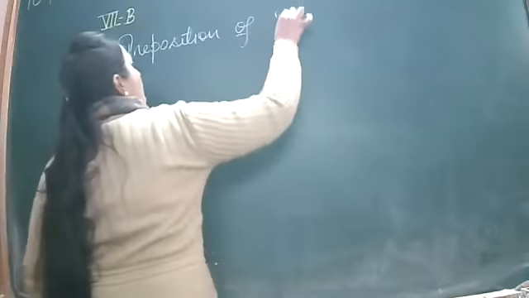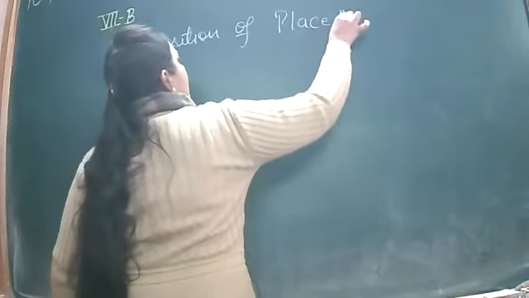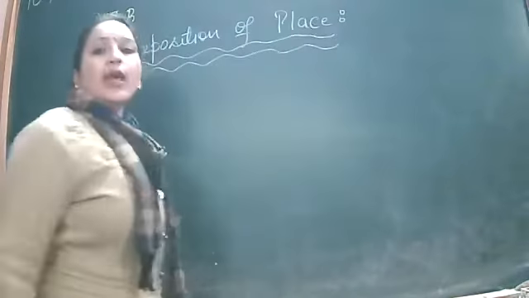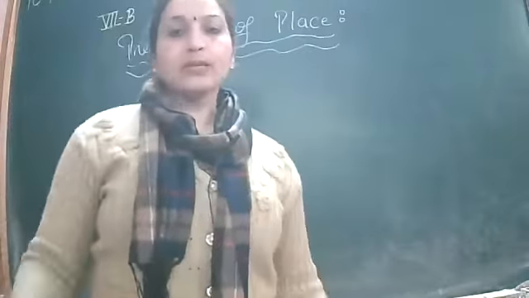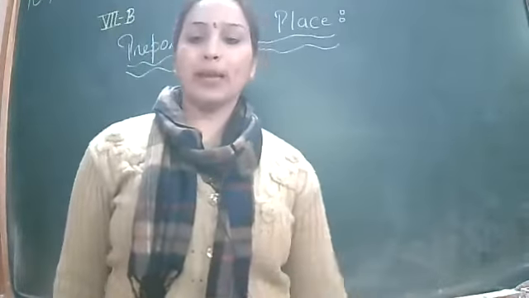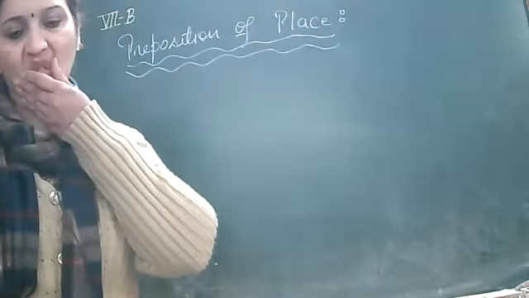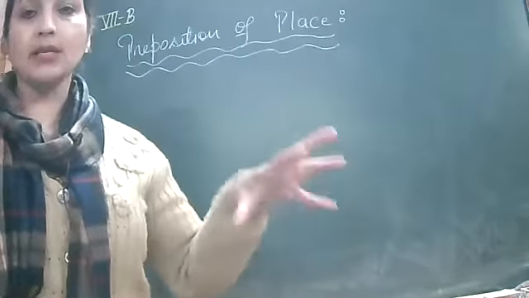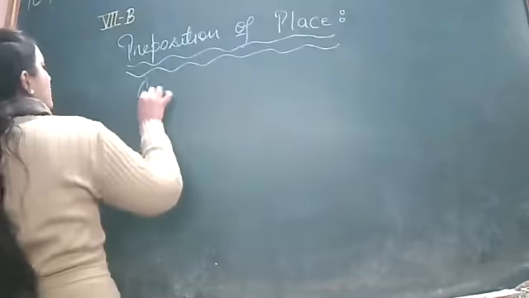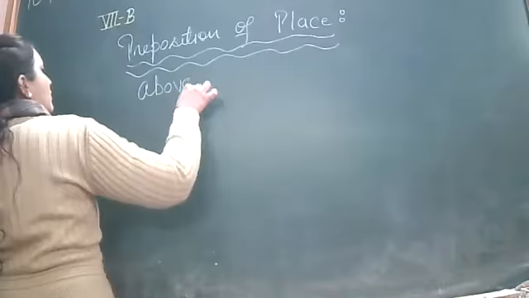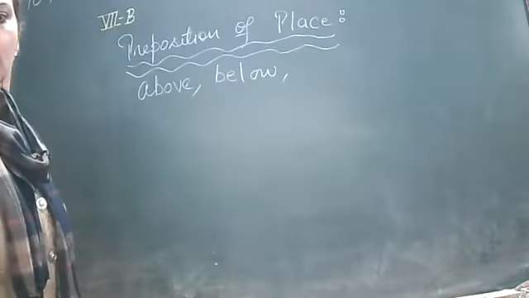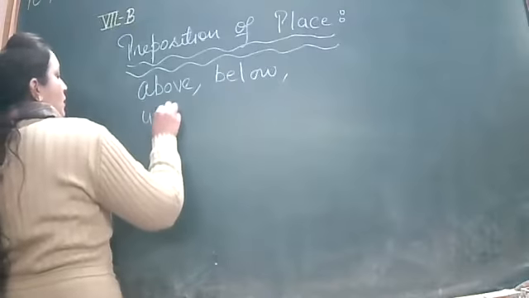Preposition of place. So can you tell me what are the main prepositions of place that tell you about only place? These prepositions are used only to locate place. Place means where the thing is kept. Yes, where that thing is. So prepositions of place, what will be? Above, below. Okay, very good. Others, under. Okay.